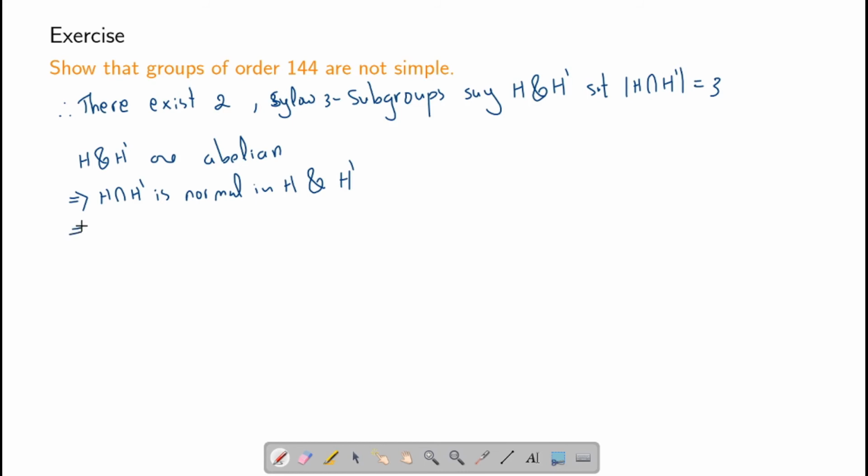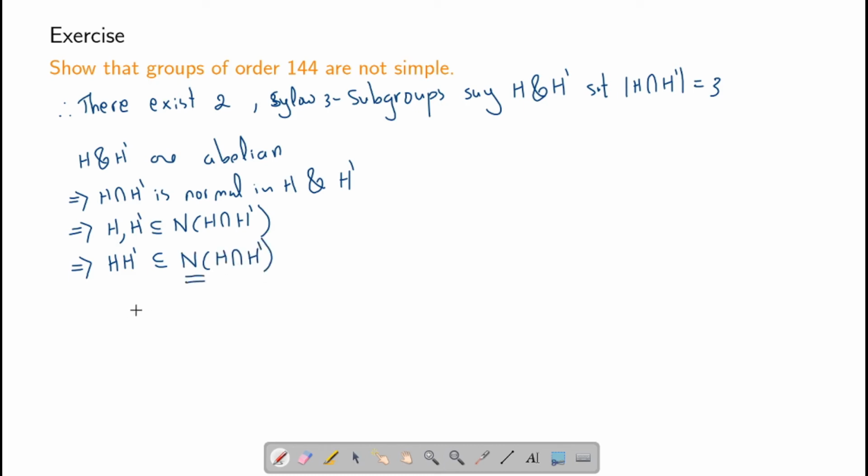This tells us that H and H prime are both contained inside N of H intersection H prime, that is, the normalizer of H intersection H prime. But if H and H prime are contained in the normalizer, this will mean that the set H times H prime is also contained in the normalizer of H intersection H prime.